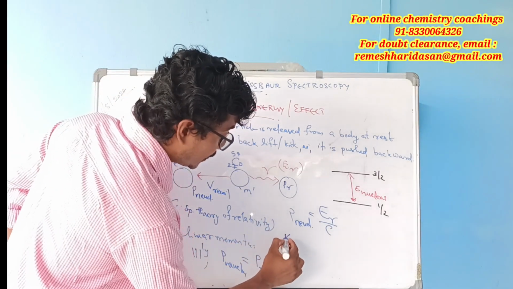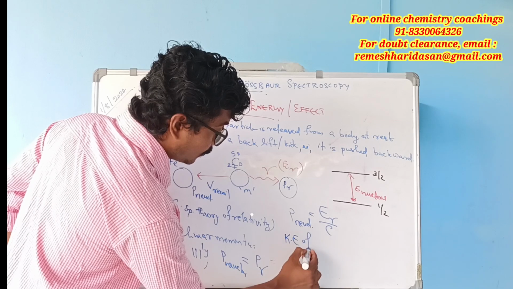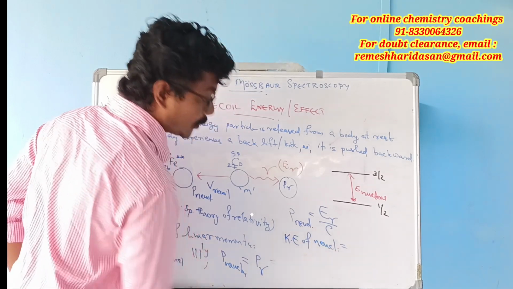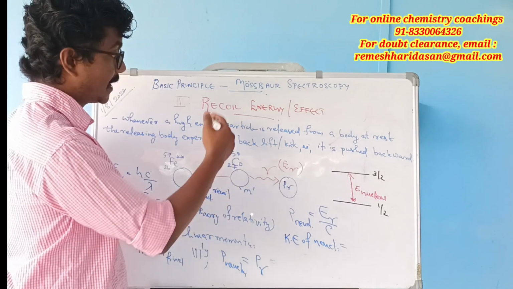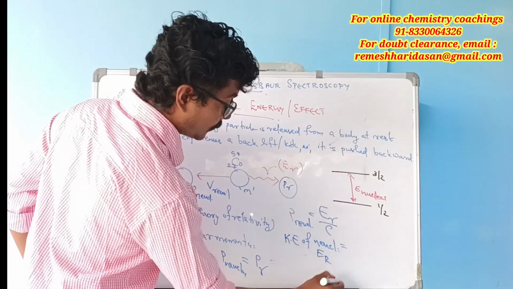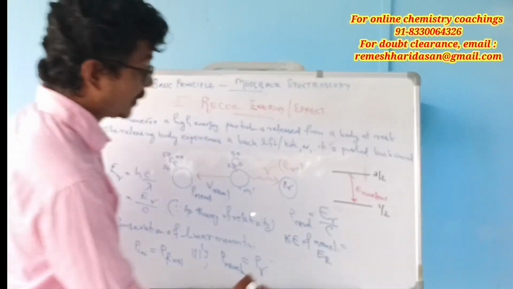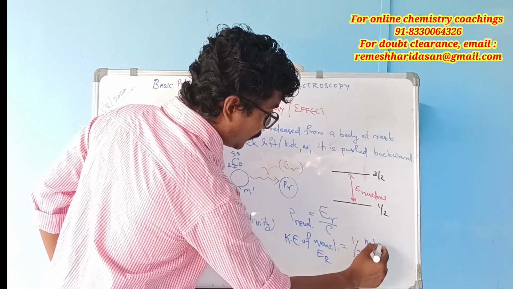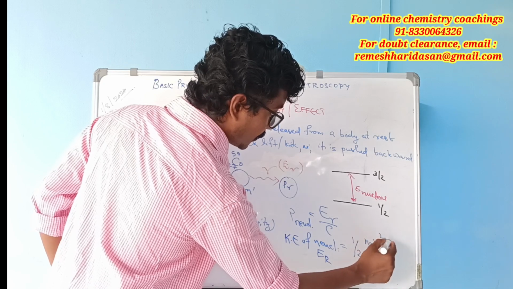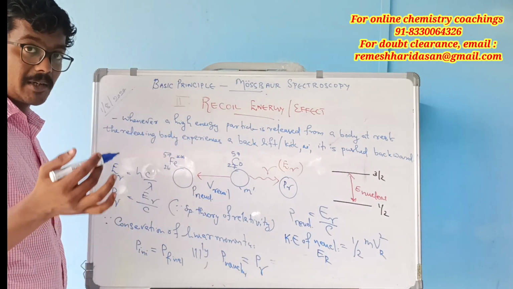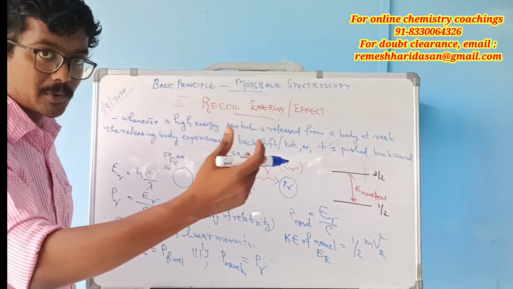We write it as E recoil, ER, equal to half m vR squared, where vR is the velocity of recoil, the velocity at which the source nucleus moves backward.